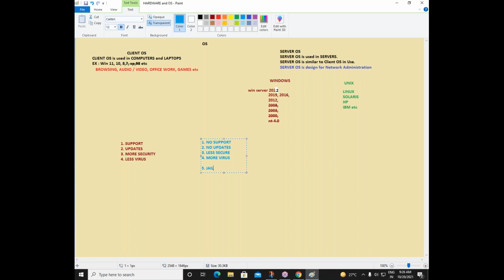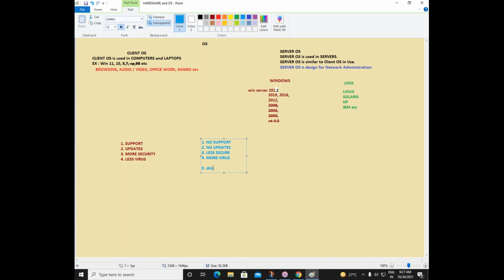Whether it is a genuine operating system or genuine applications. Normally we feel like computer hardware is a bit costly, or server hardware is a bit costly. Of course, it is costly. But when you compare hardware and software, in most cases, software is where we are paying more money.